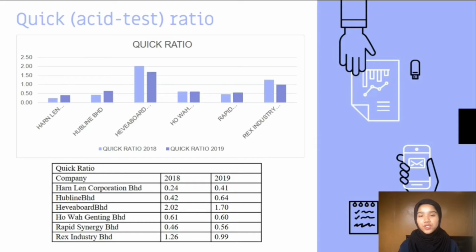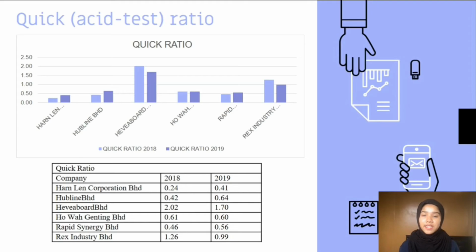Today I will be explaining about the quick ratio and also inventory efficiency ratio. Quick ratio is also known as acid test ratio, which is more inflexible than current ratio. It reviews the ability of a company to make settlement of its current liabilities in a very short notice period. A higher value of this ratio shows a higher level of liquidity.